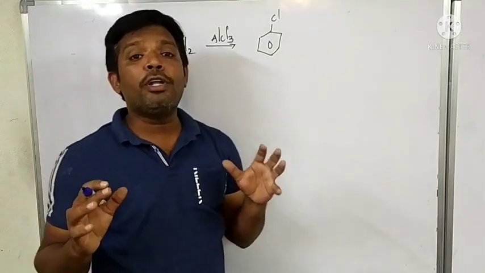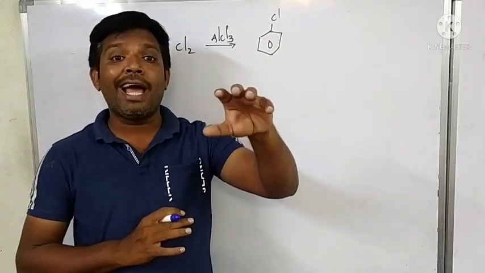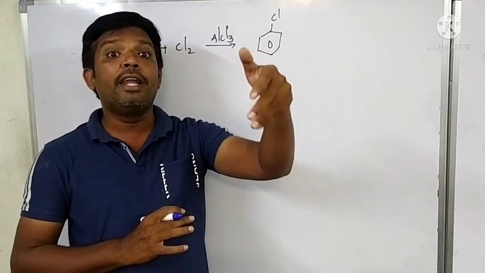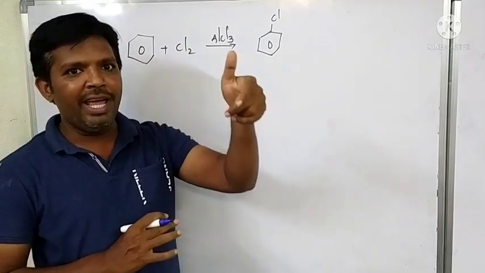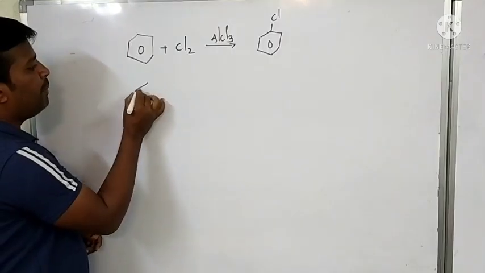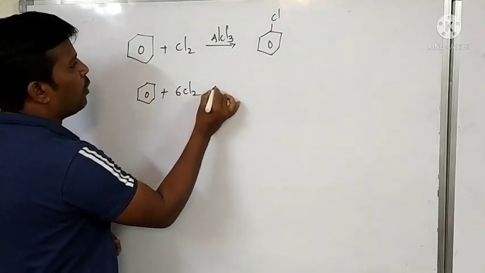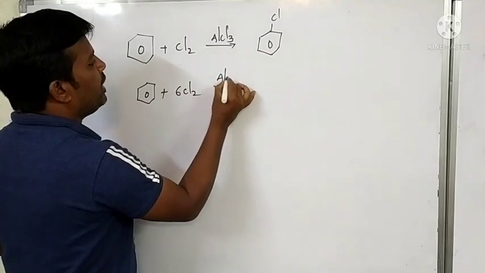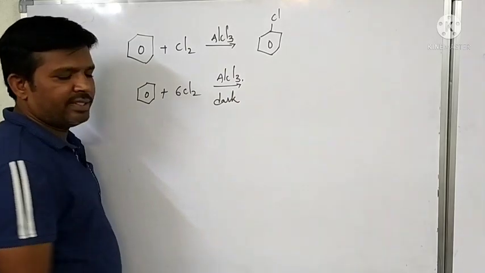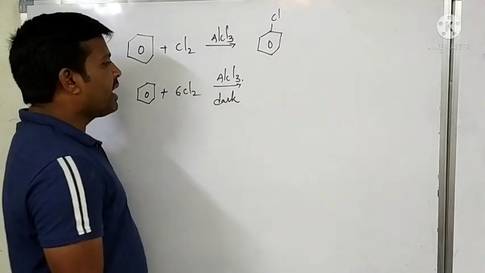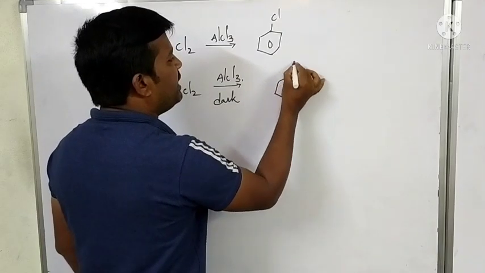When an excess amount of halogen is taken in that reaction, all hydrogens attached to the benzene can be replaced by halogens. That means when benzene reacts with 6 molecules of chlorine in the presence of the same Lewis acid, in dark conditions, formation of hexachlorobenzene takes place.